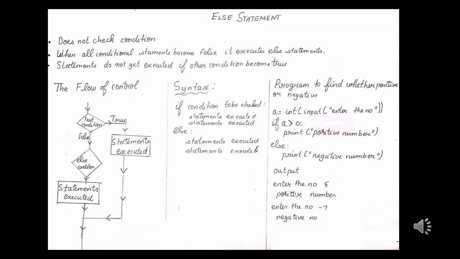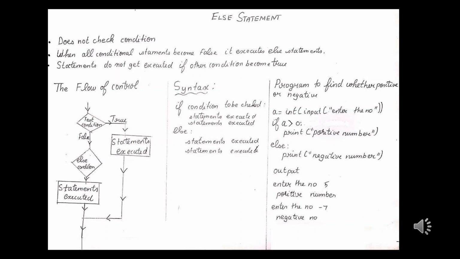Now let us discuss the else condition. The else condition executes its statements only if all other conditional statements are false. If any one of the conditional statements becomes true, then the else condition does not execute its statements. Now look at the flow of control. The input goes to the test condition, and if the condition becomes true, the else condition does not get executed. If the test condition becomes false, it goes to the else condition and its statements are executed.